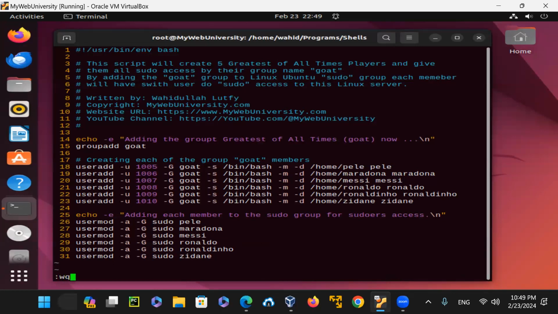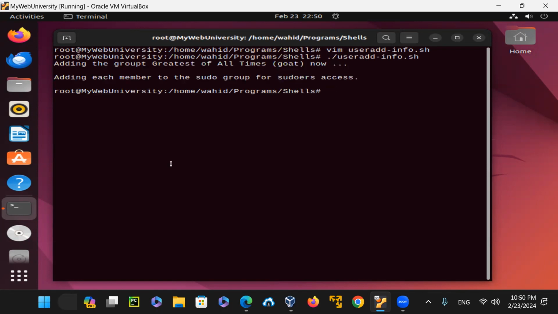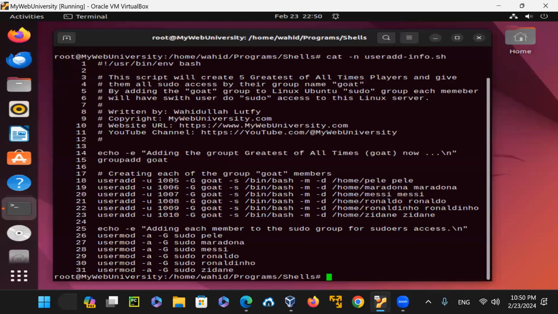So at this time, I don't have any account created, so I run this script, say useradd, and then I press tab, it automatically completes that. Now all the users are created with all the lines that were in this user add info. This script created all these accounts.